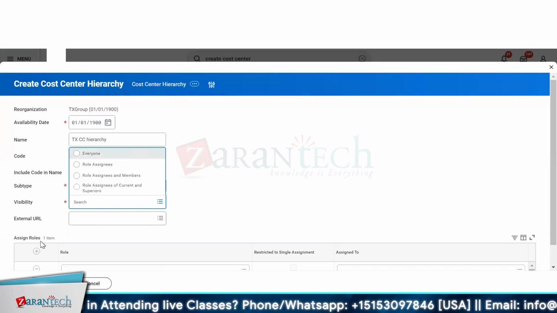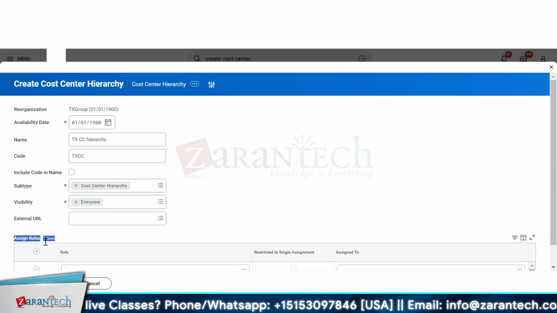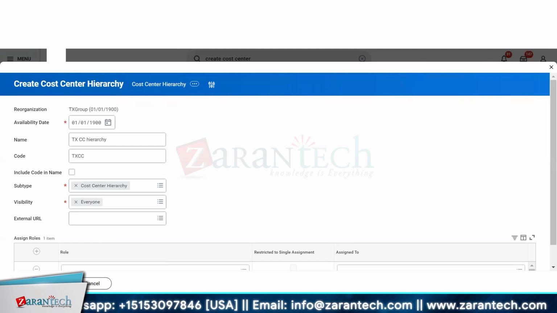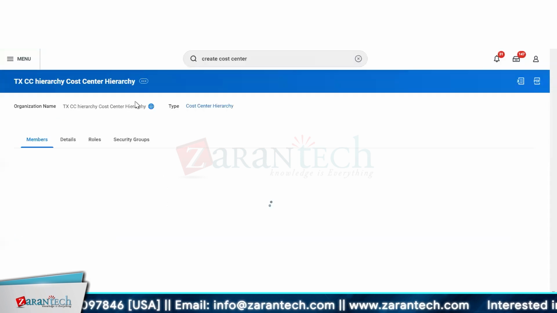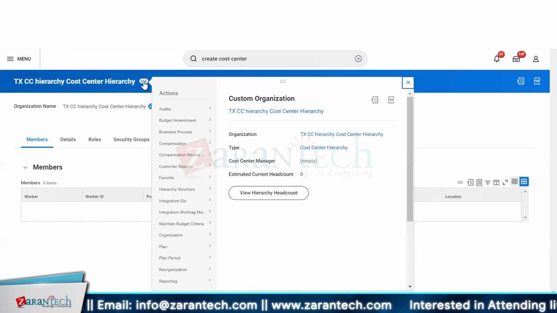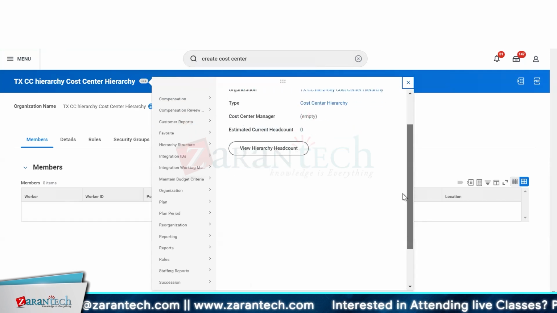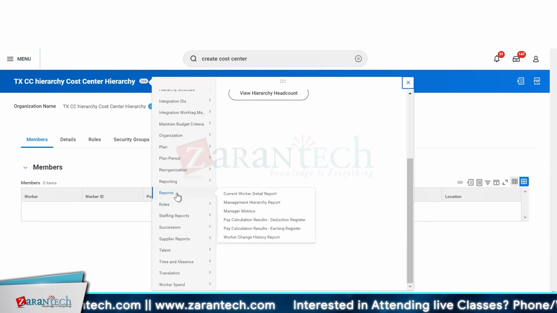Visibility everyone. Now here there is no restricted to company directly, only the assignment role. Why is it so? Because this is not for transactional purposes, this is for the reporting part. So that's why there is no work tag here. Simply we have created our hierarchy now. Now I want to assign my three cost centers under this hierarchy.